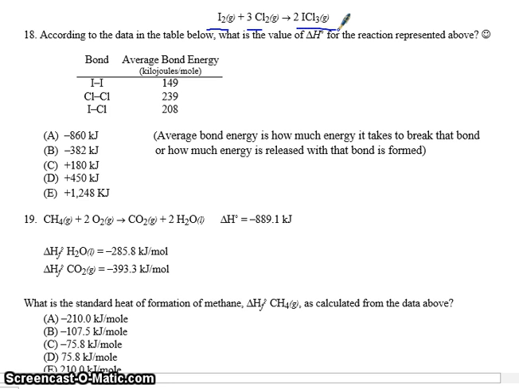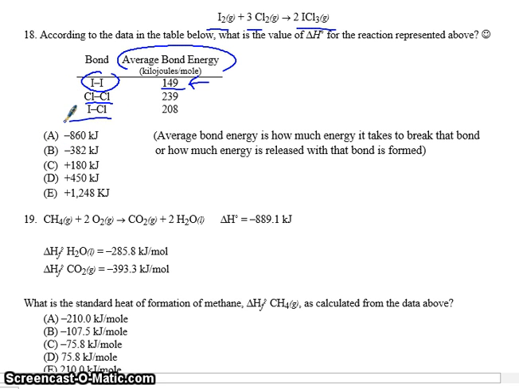Now this is a little different than what we've done before. However, we've talked about this concept, and the concept is that the average bond energies are essentially the energy that holds, say, the two iodines together, which is 149 kilojoules. In order to break this bond, you have to put in 149 kilojoules of energy, which makes sense. And the same thing for the Cl bond and the ICl bond.